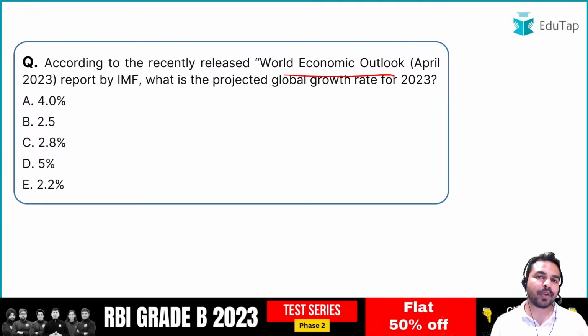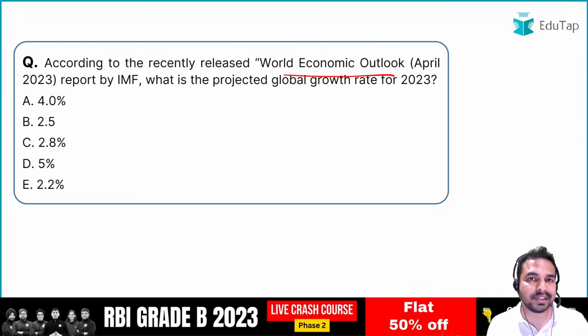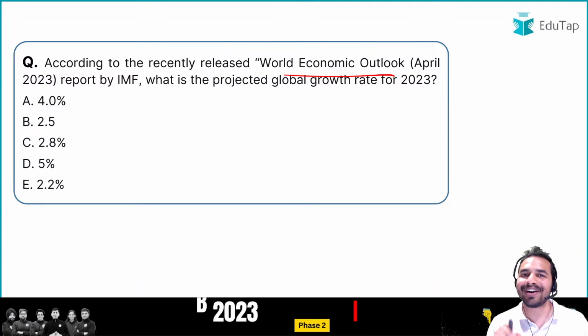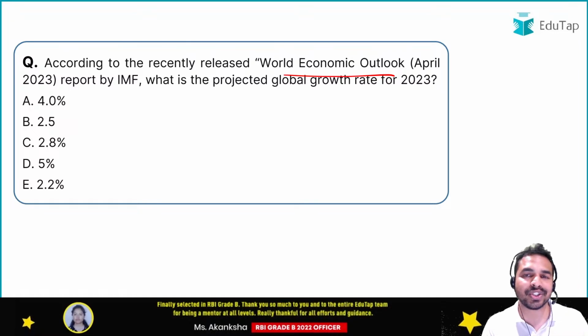So guys, once again we are covering all the economy trend reports together so that you can really bifurcate between them, because in the exam you will find all such options very confusing, that what exactly is the name of the organization which releases this report. So that's why you have to read these reports quite well, and you should also know which report has been released by which organization.